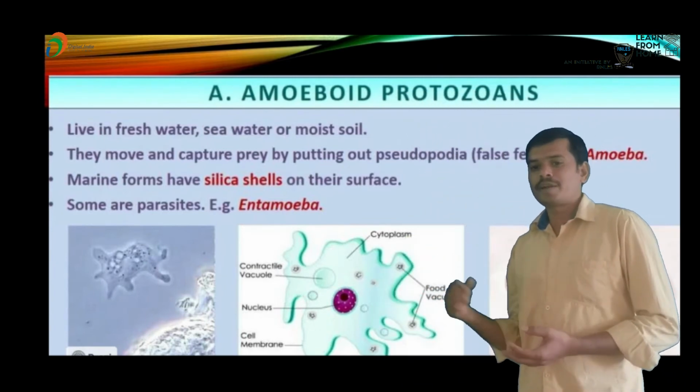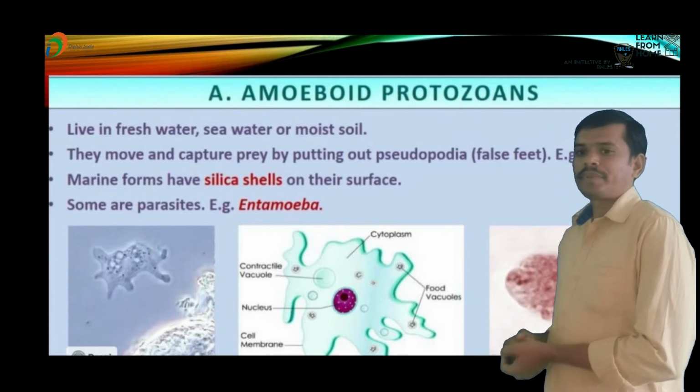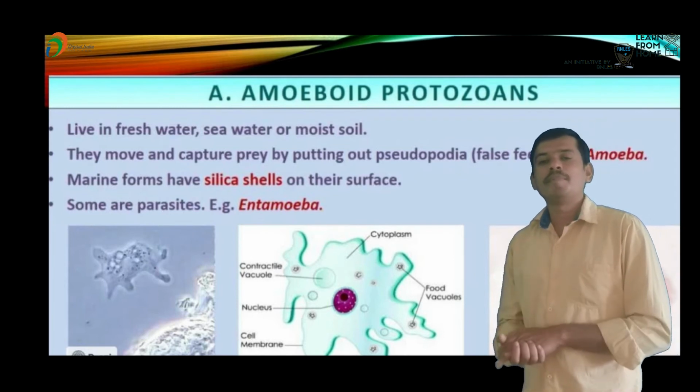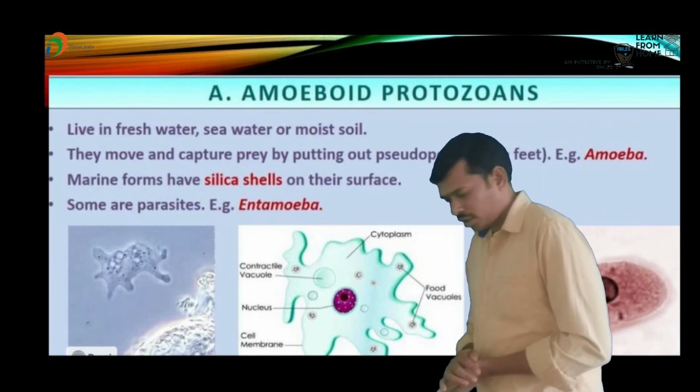Amoeboid protozoans are mostly present in freshwater, seawater, and moist soil.